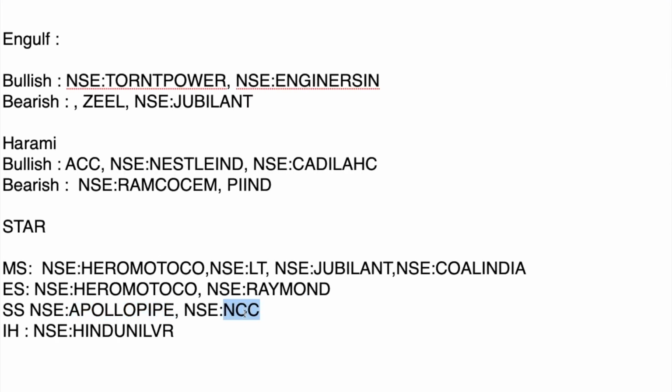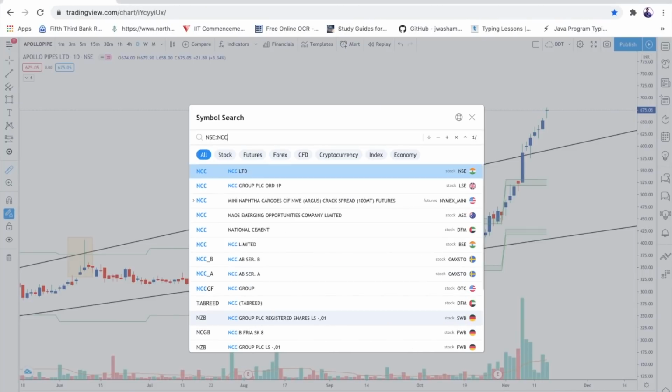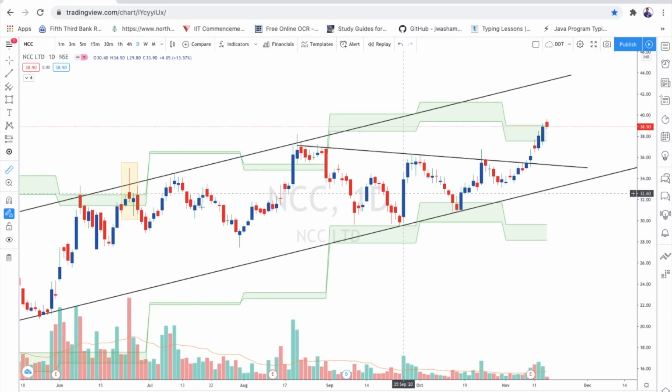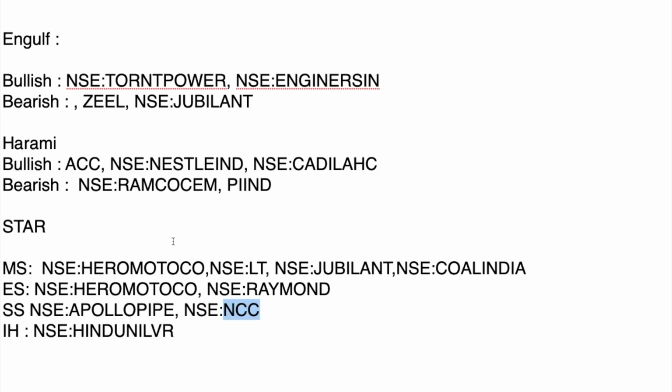One more example, NCC. See guys, a shooting star. Here there is little or no lower wick, and the upper wick is way more than double. Again, if we can trade these, we get at least 10% in only 3 days. This 10% is more than enough, guys. Really, honestly speaking, it's more than enough. So yeah, this is all about morning star, evening star, and shooting star.